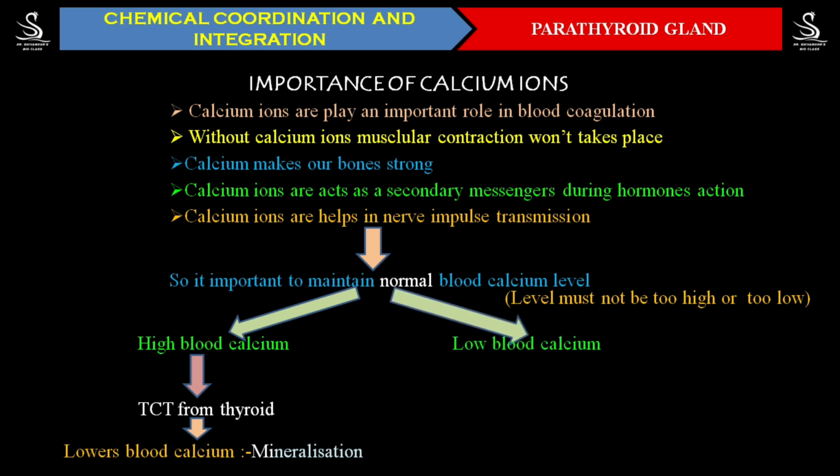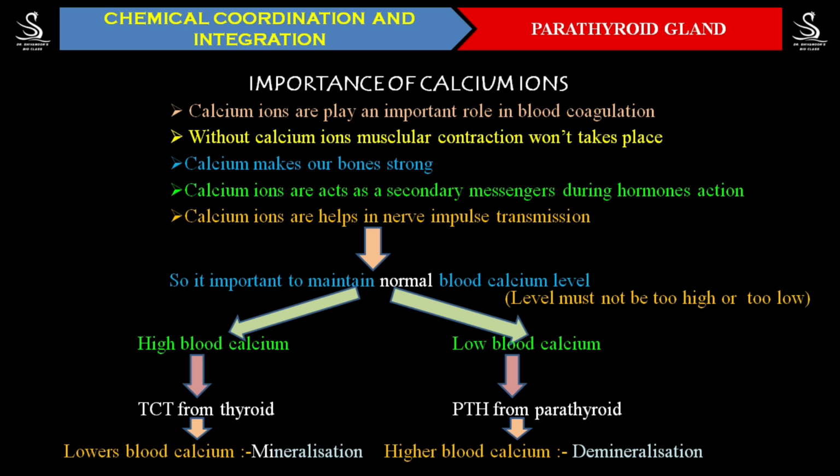Whenever the blood calcium level decreases below normal, the PTH hormone, parathyroid hormone, is secreted from the parathyroid gland, and that hormone helps in increasing the blood calcium level and bringing it to normal. The parathyroid hormone acts on the bone, removing calcium from the bone and increasing the level of blood calcium. This is called demineralization, meaning taking the calcium out of the bone.